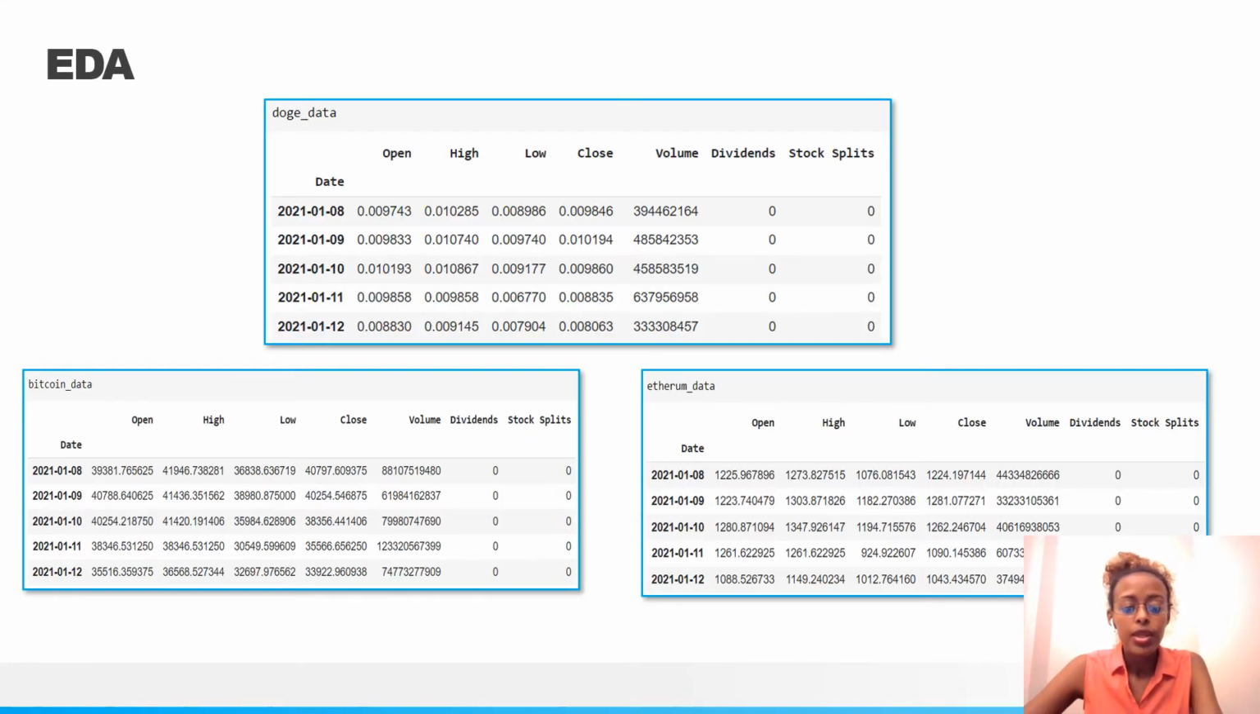So let's start off with the exploratory data analysis. These data sets, as you see here, are historical data of Dogecoin, Bitcoin, and Ethereum, and these were obtained from Yahoo Finance using the Python package YFinance. By utilizing the ticker function from YFinance, we were able to obtain the history of these prices, starting January 1st, 2021, which is where we're going to be starting all our analysis.